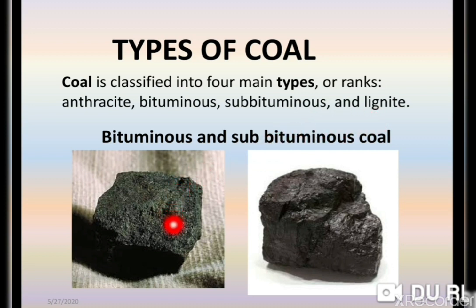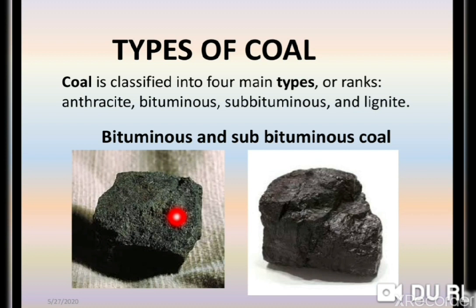So now this is bituminous and this is subbituminous. Bituminous coal is the most commonly used variety of coal because of its higher heating value. It is black but may be dark brown, and has carbon content of approximately 78 to 87%.